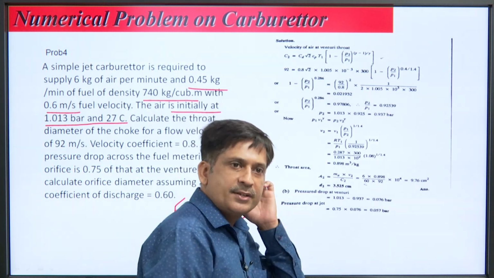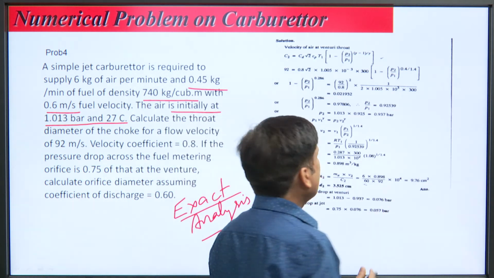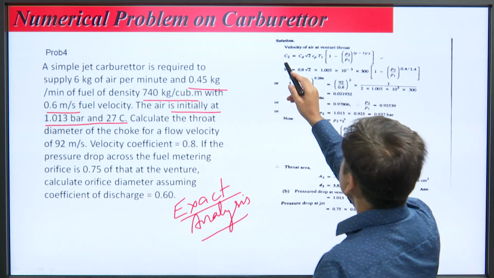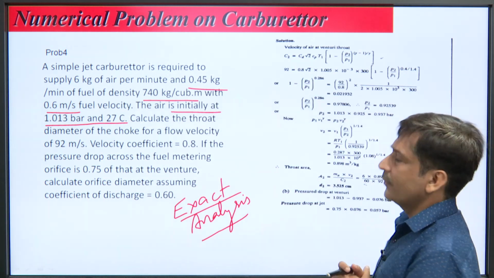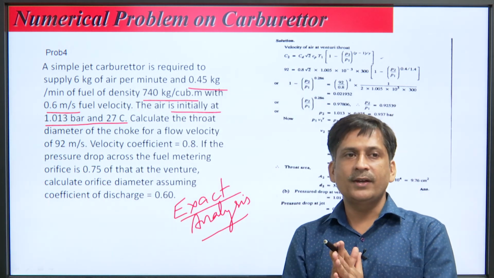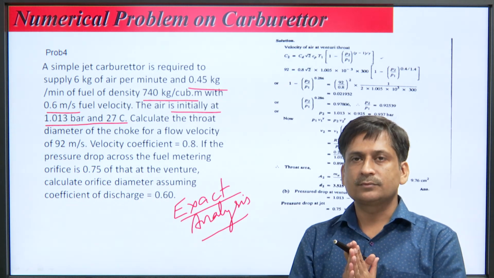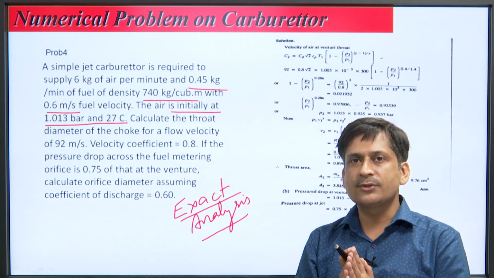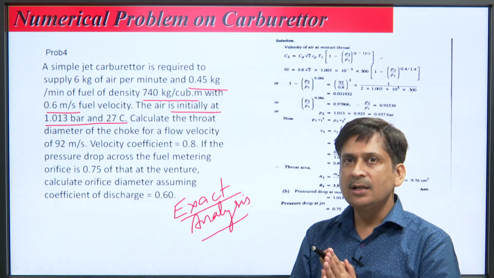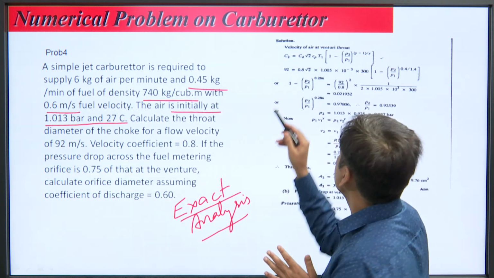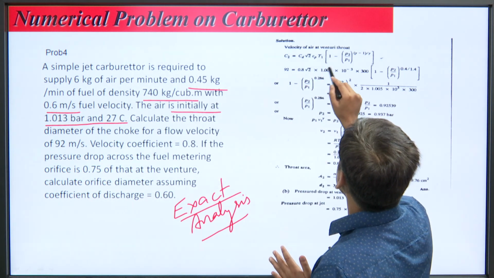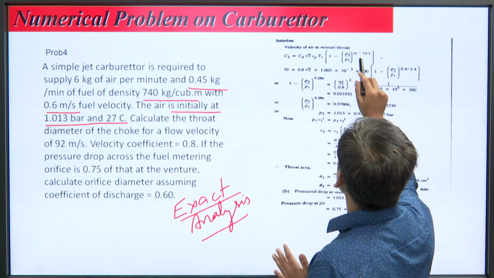We have done the derivations for exact analysis. With the help of those derivations, C2 is the velocity of air at the throat area. We have derived this equation, C2 is equal to Cd under root 2 Cp T1 into 1 minus P2 over P1 to the power gamma minus 1 upon gamma.